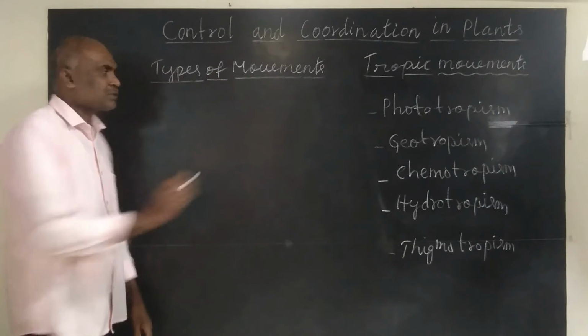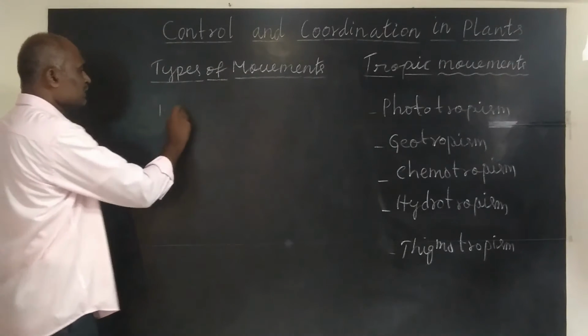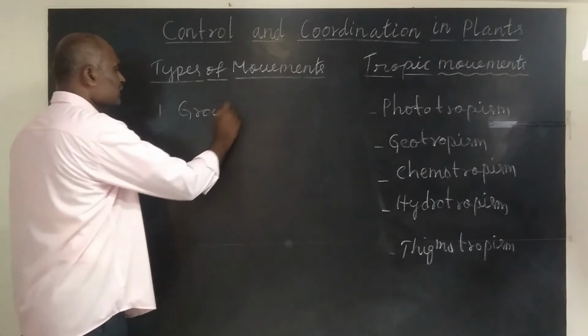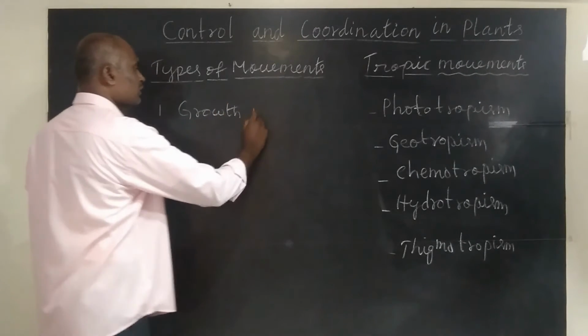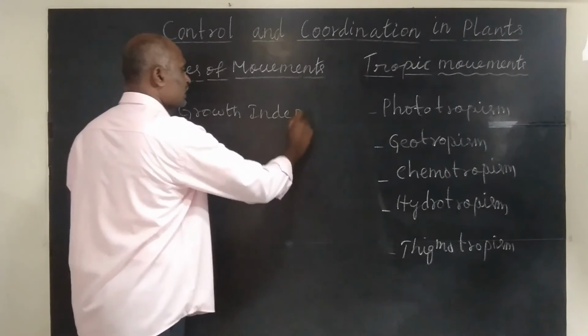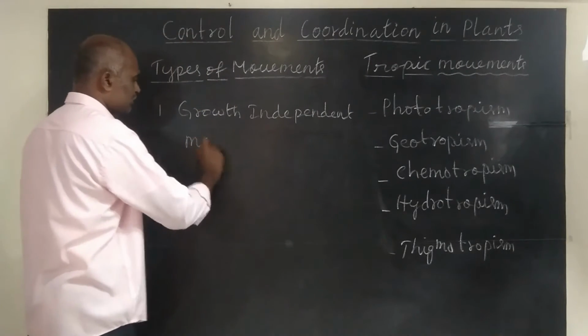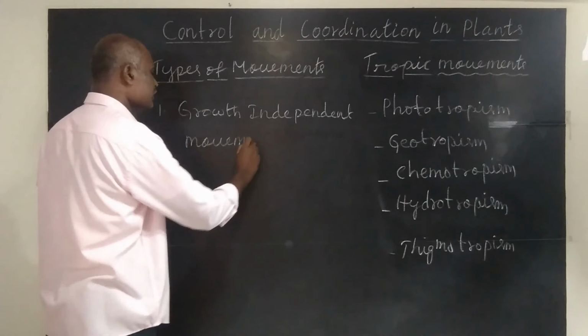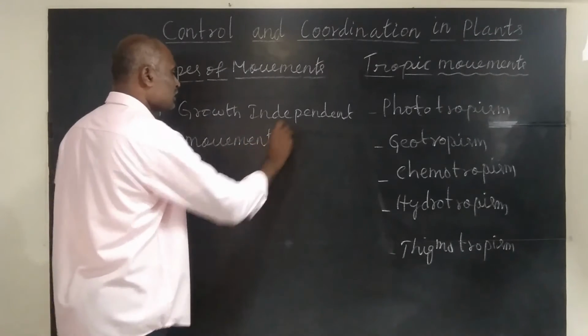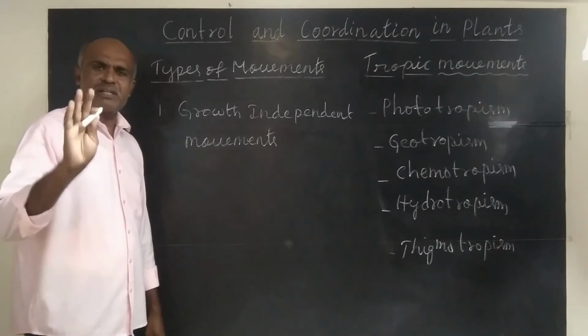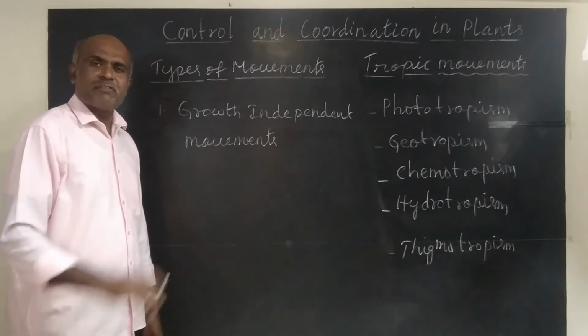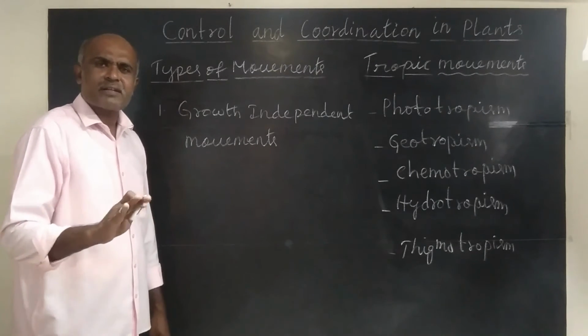There are two types of movements. First type is growth independent movements. What are growth independent movements? The movements which are independent, which don't depend on growth.